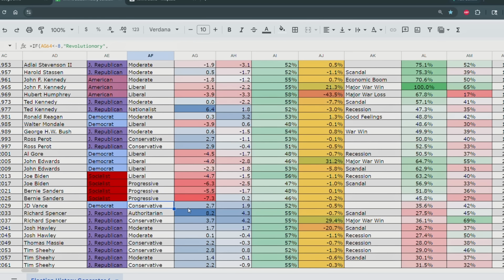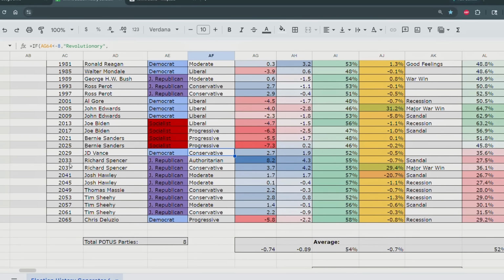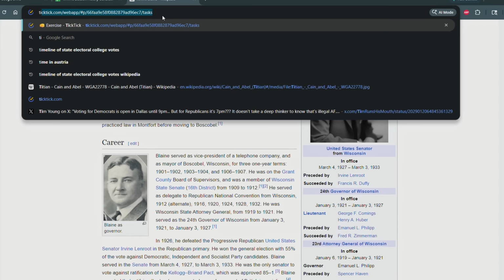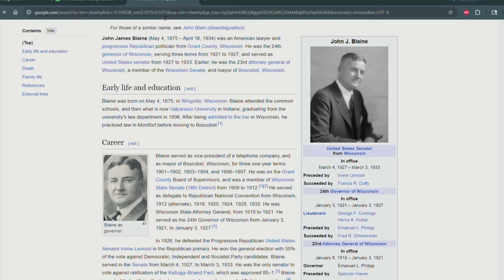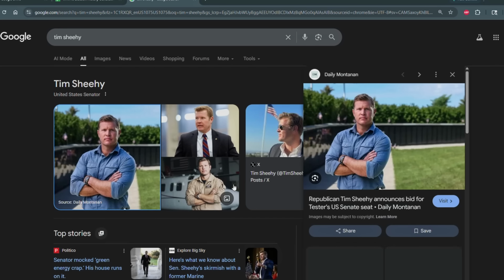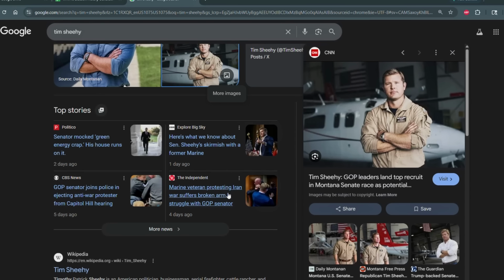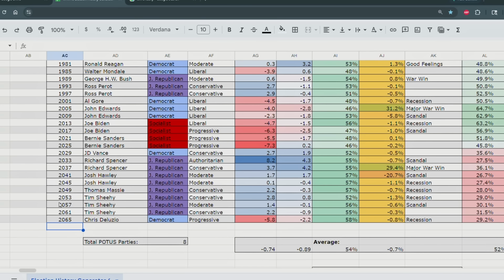Richard Spencer. Okay, that's not even good. Look at that. We got Richard Spencer 2 terms as president. Then Josh Hawley, Thomas Massie, Tim Sheehy. See who that is? Probably a Republican congressman, right? United States Senator, a bit conservative. I think, is this the guy? Yeah, I think this is the guy who just broke that guy's arm. So in this timeline, he becomes president in 2052, or 2053.